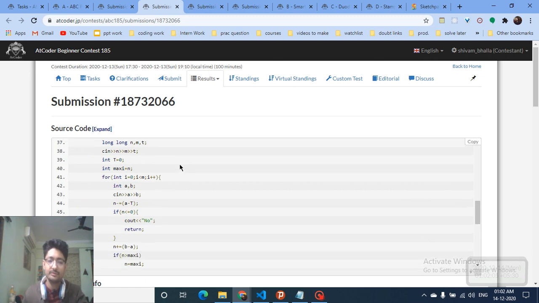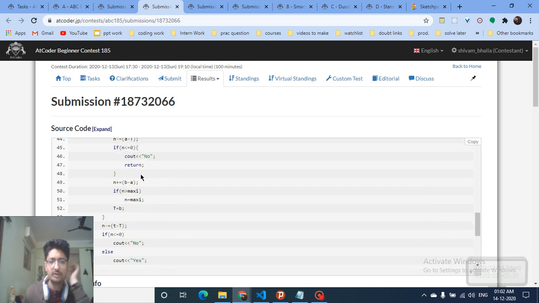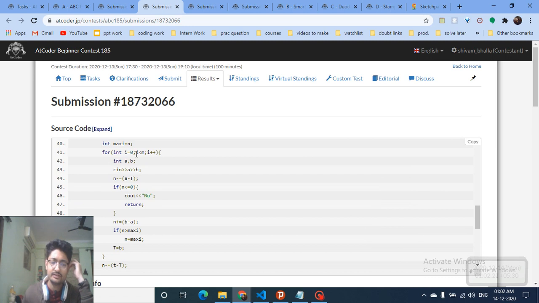So there's also some drop in the battery, which is T minus t. So you again check in this area also, if my battery becomes less than or equal to 0, then the answer is no, else the answer is yes. I hope you understand the logic of this problem also. It's very simple, you just have to iterate over all the cafes and take out these values.